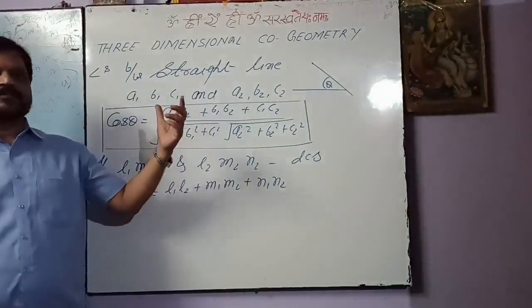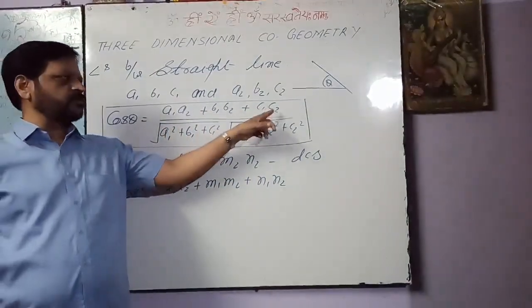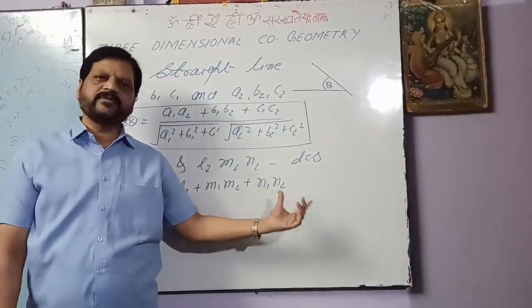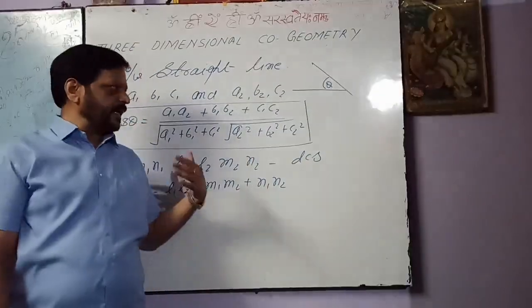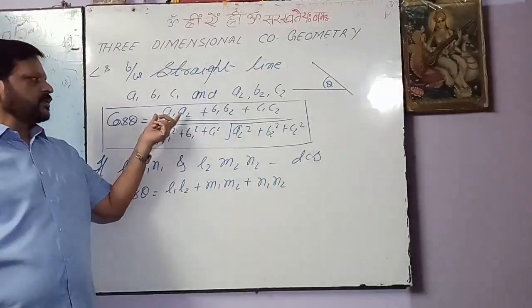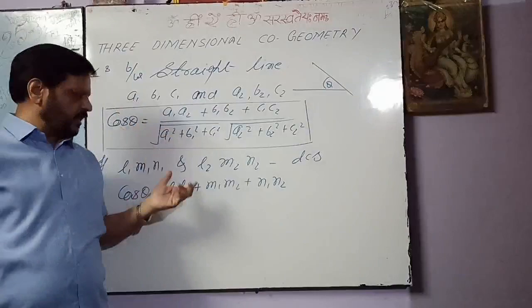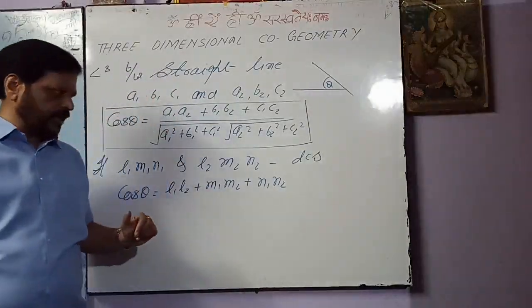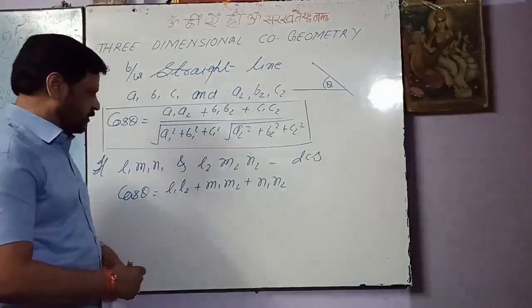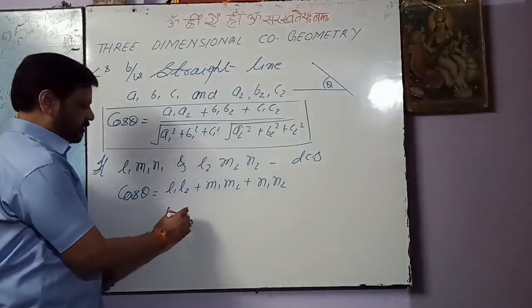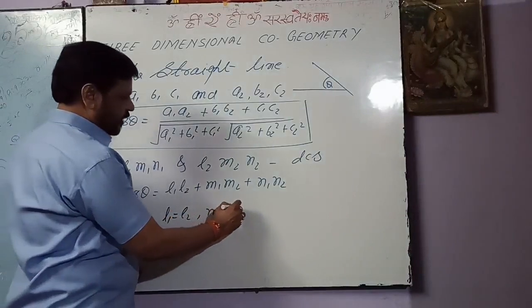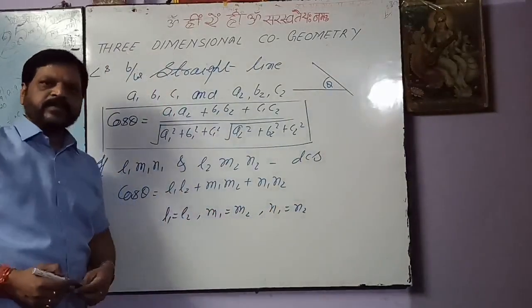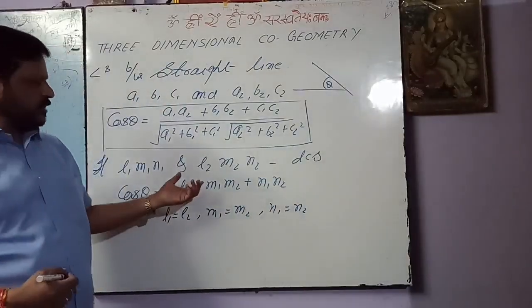If the two lines are perpendicular, then A1 A2 plus B1 B2 plus C1 C2 equals 0 and L1 L2 plus M1 M2 plus N1 N2 equals 0. And if the two lines are parallel, then the direction ratios are proportional and the direction cosines will also be proportional. And in the case of two parallel lines, L1 is equal to L2, M1 is equal to M2 and N1 is equal to N2.